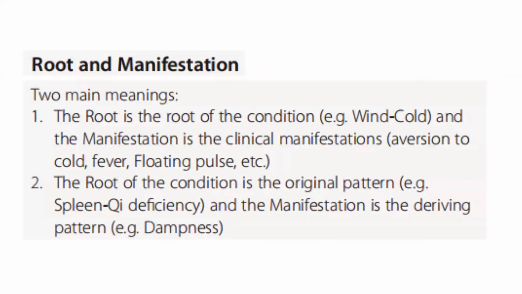Two main meanings of root and manifestation. The root is the root of the condition, for example, wind cold, and the manifestation is the clinical manifestations: aversion to cold, fever, floating pulse, etc. The root of the condition is the original pattern, for example, spleen qi deficiency, and the manifestation is the deriving pattern, for example, dampness.